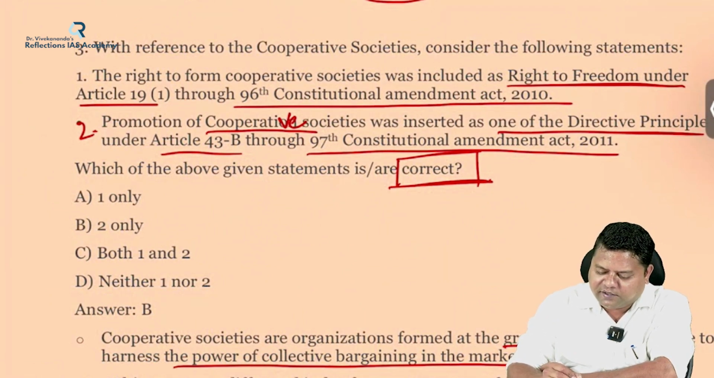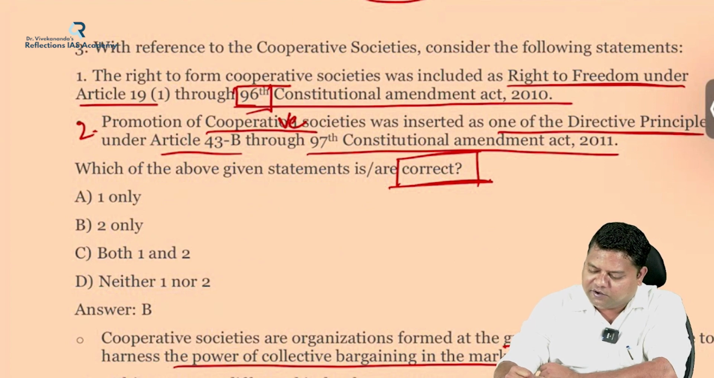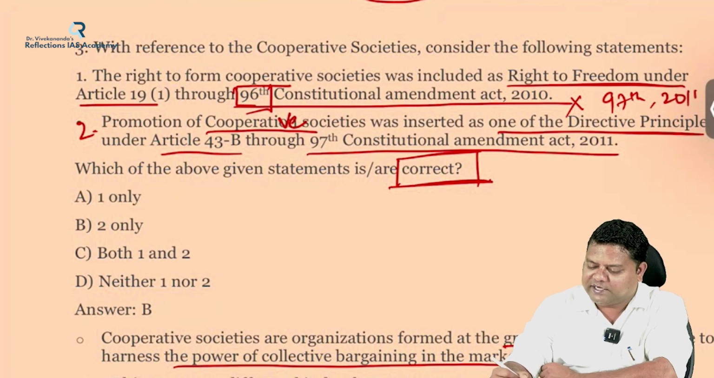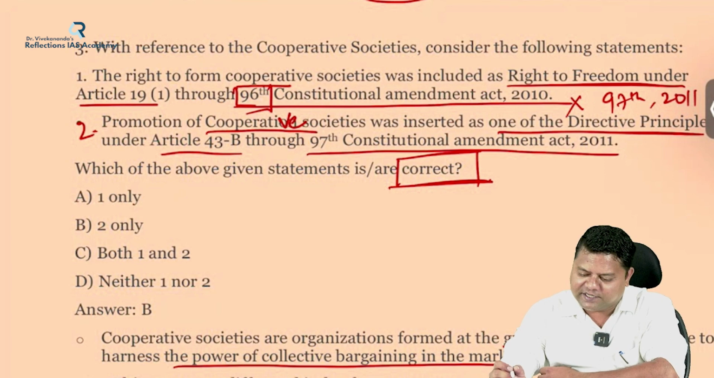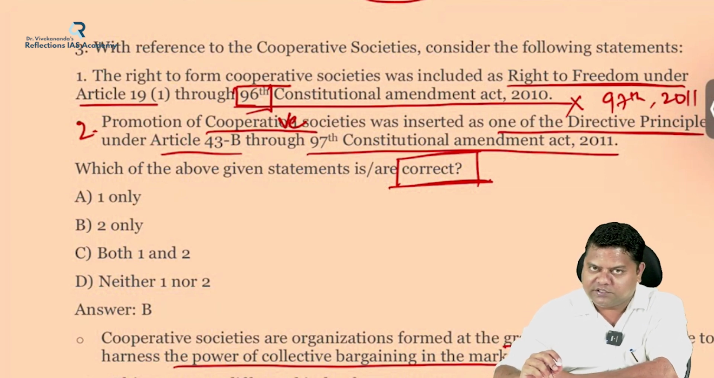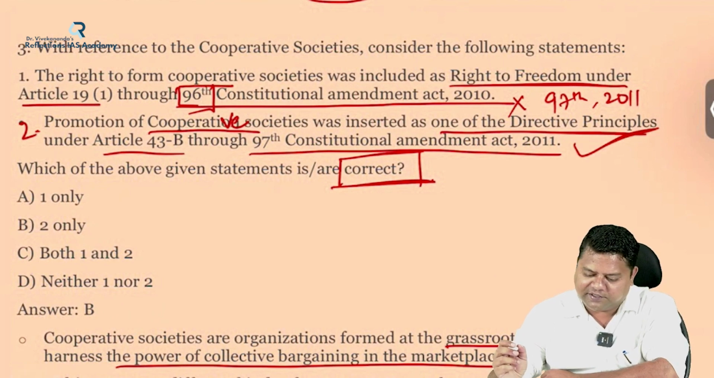It is wrong. It became wrong because it is given as the 96th Constitutional Amendment Act. It is wrong because it is not 96th. It is the 97th Constitutional Amendment Act of 2011. So you have to be very cautious while reading the numbers, years, etc. also in the options. And the second statement is pretty much fair enough and correct.